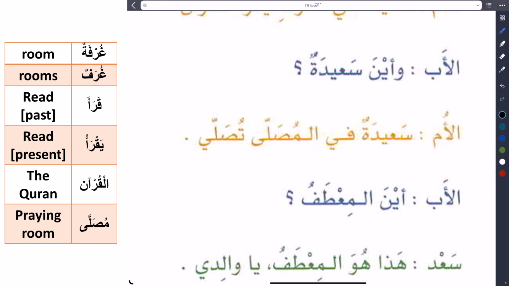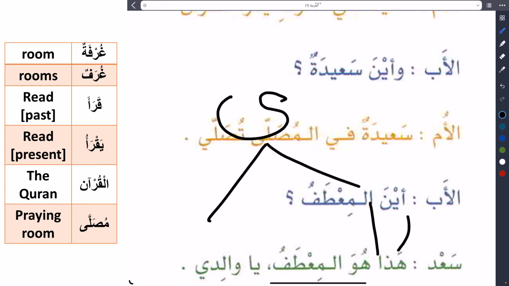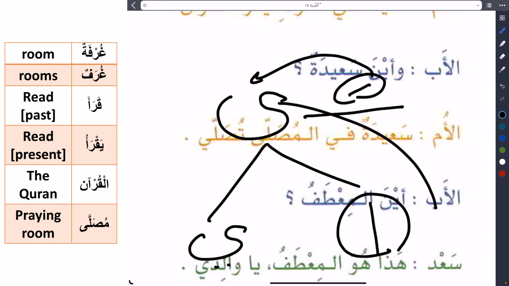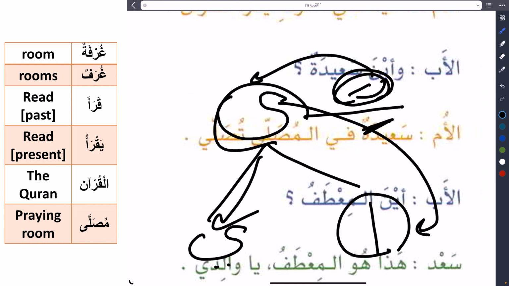Let's say that again. If the last letter is written like this, it may be alif and may be ya. How to know? You look at the letter before. If the letter before has fatha, so this is alif. If the letter before has kasra, so this is ya.